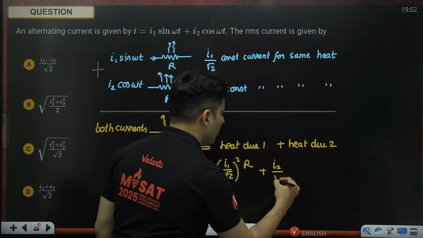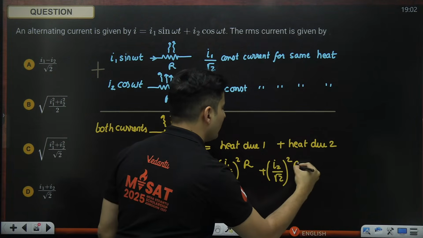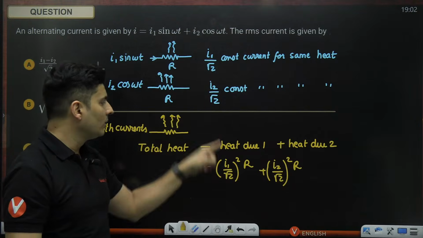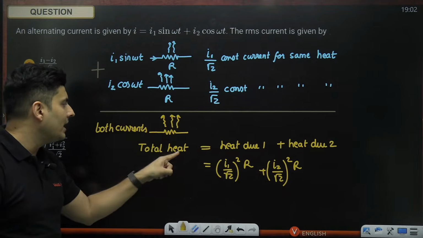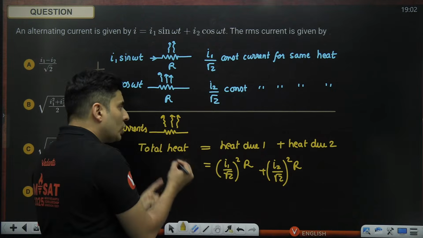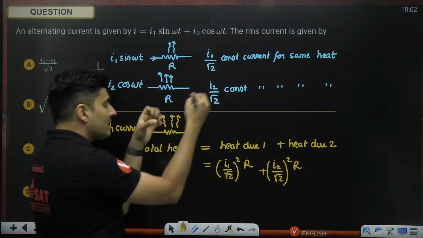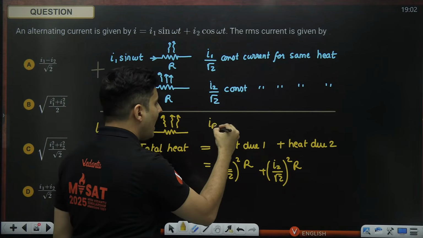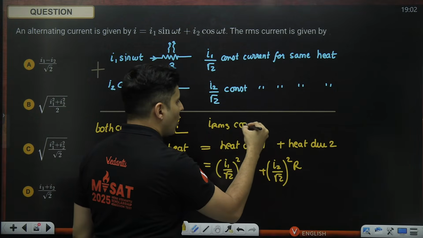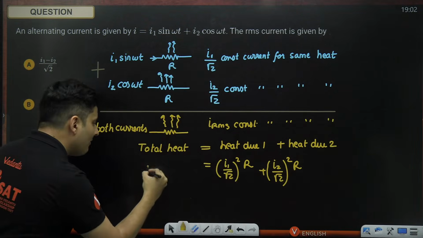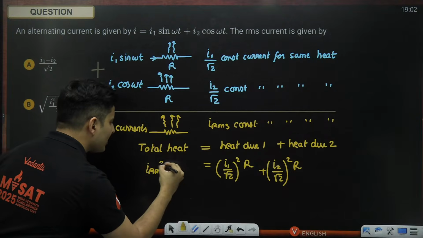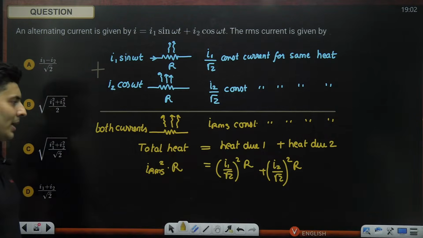It will be I2 by root 2 squared into R. The total heat generated due to both currents will be given by IRMS, a constant current which will generate the same heat. So I will put IRMS square multiplied by R over here.